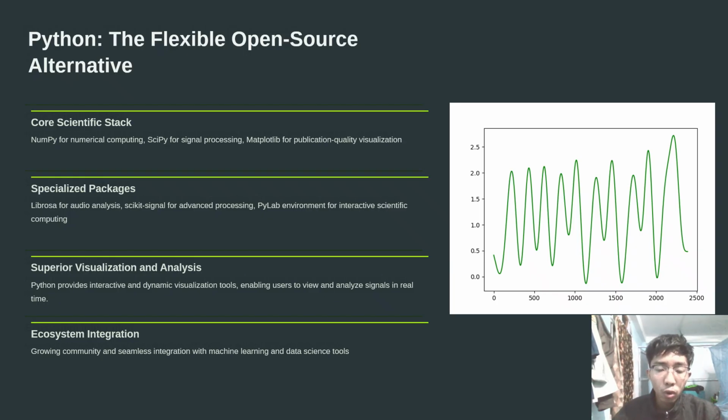Now coming to the next one, that is Python. Python is an open source powerhouse for signal processing, and it is also considered an alternative to MATLAB. The reason is that it is completely free and super flexible. Python uses libraries like NumPy, SciPy, and Matplotlib for signal processing and visualization, and even has tools like Librosa for audio analysis. The best part is it integrates beautifully with machine learning and data science, so you can mix signal processing with AI or IoT applications easily. While MATLAB is structured and professional, Python is more customizable and community driven.